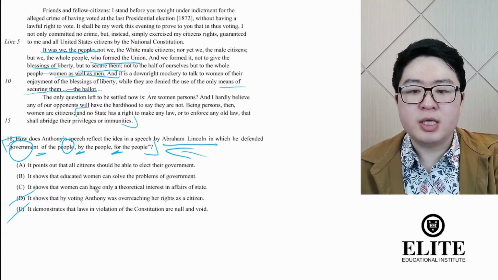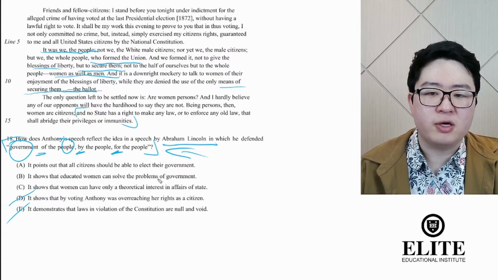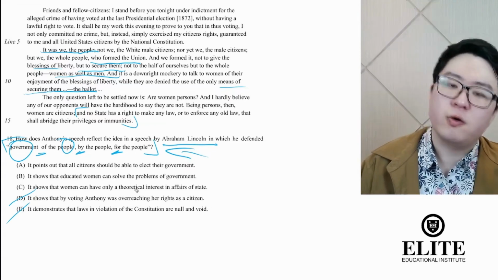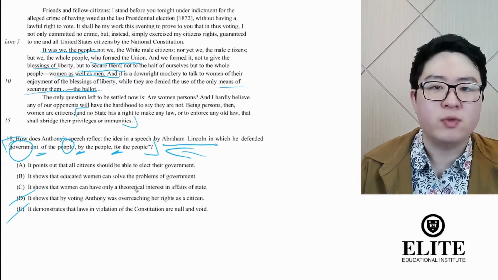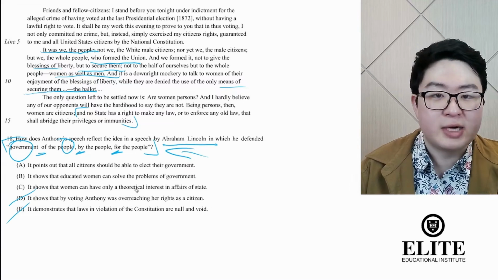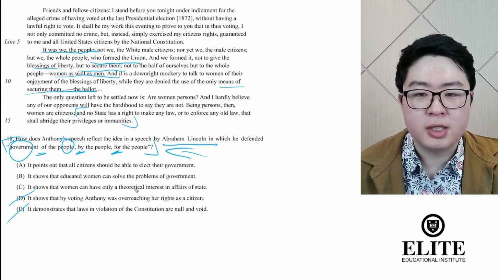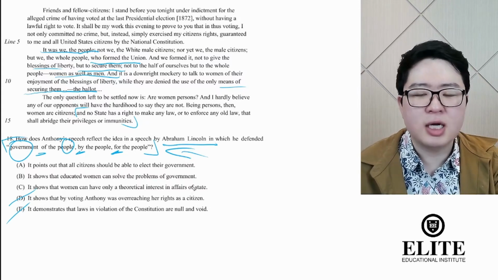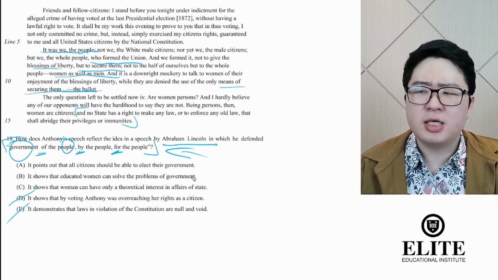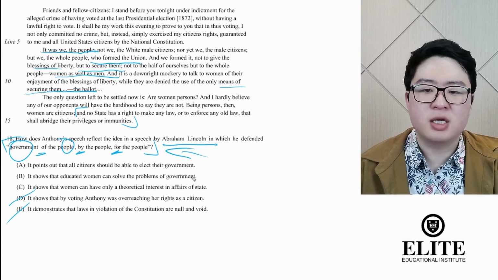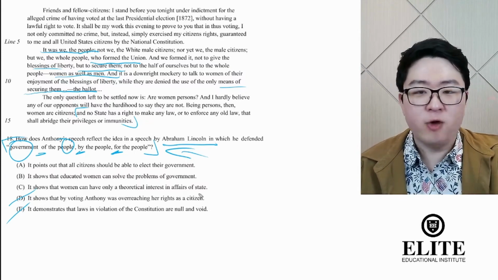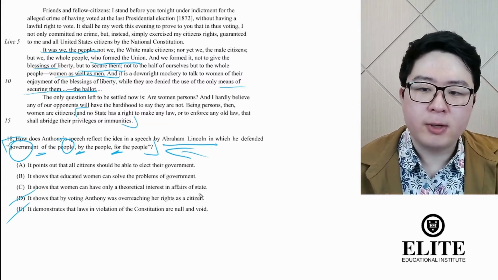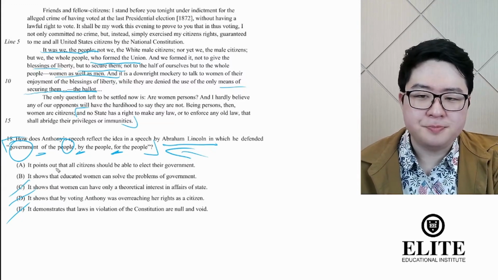C, it shows that women can only have a theoretical interest in affairs of state. Well, what is she trying to do here? She's trying to prove, of course, that she should have the right to vote, that women should have the right to vote. And of course, voting is a very practical, tangible matter. It's not theoretical, right? And so it's not simply about the idea of government. It's not simply about talking about or thinking about or making theories on government. It's a practical involvement in who gets to be in government, elections, voting, right? And so C doesn't make sense.